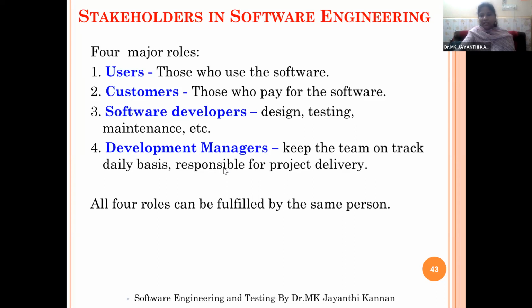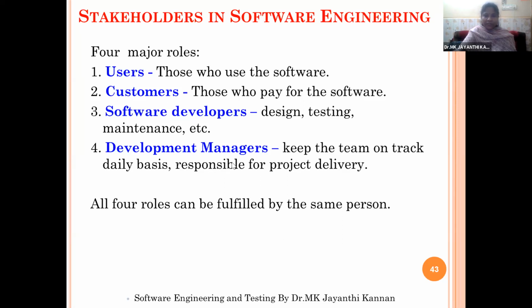The team will have designers, a system analyst, software testers, programmers, maintenance people, hardware designers, and a project development manager.